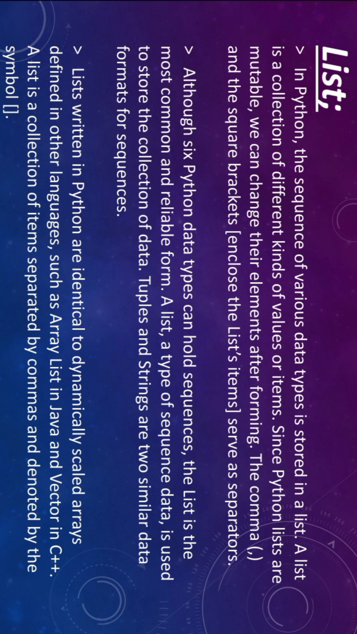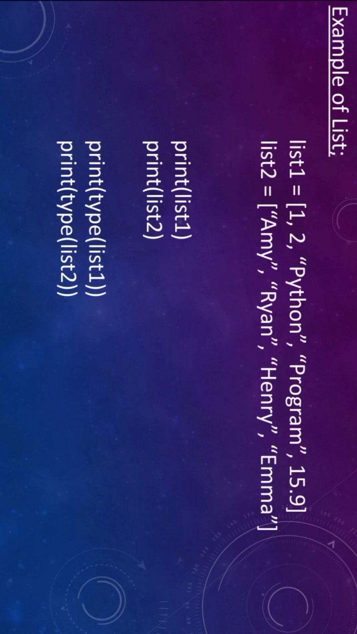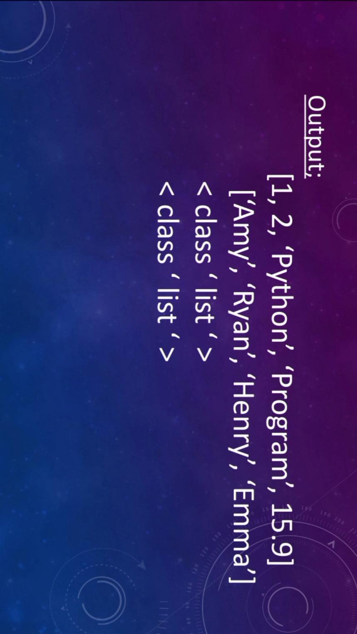Here is an example of a list. In this program we have two lists, list 1 and list 2, with a mixture of different data types. The code will print the contents of list 1 and list 2 and then print their respective types. List 1 contains a combination of integers, strings and floating point numbers, while list 2 contains strings.